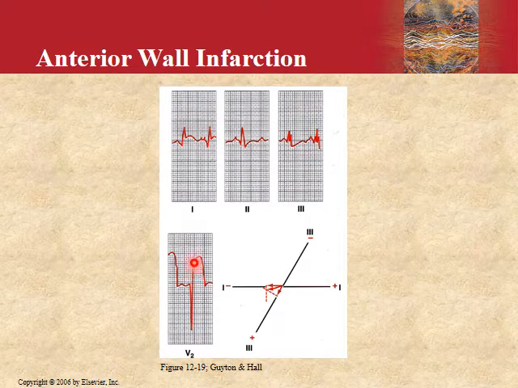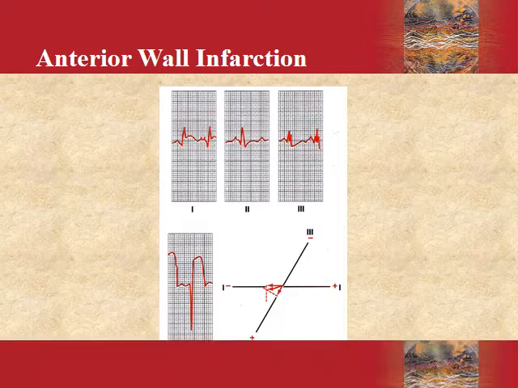You can see here the J point, at the end of the S wave and the start of the ST segment. If you draw a horizontal line from here, you can see the current of injury is negative. It is below the horizontal line that you have drawn, so we can easily say that the infarct is anterior.